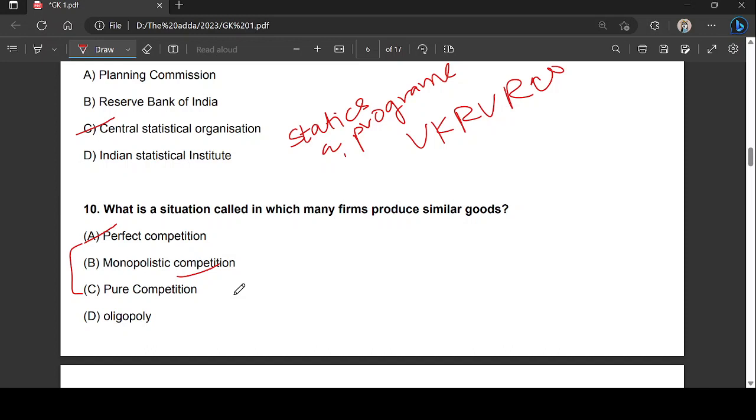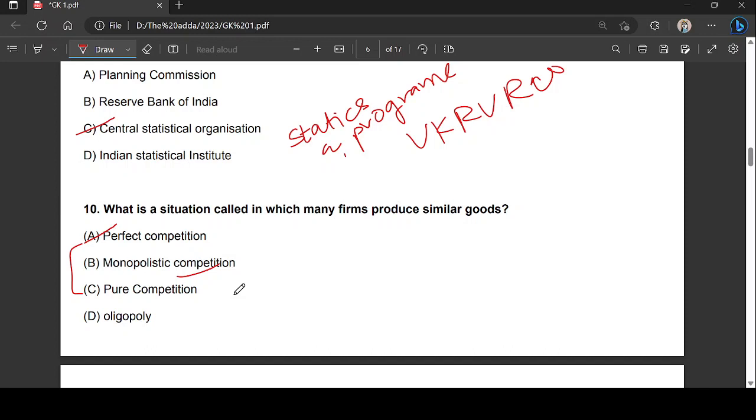When it comes to oligopoly, oligo means few and poly means sell, right? So this is a competition among the few, you have to remember. Oligopolies exist when there are, let's say, a few sellers in the market selling homogeneous or differentiated products.